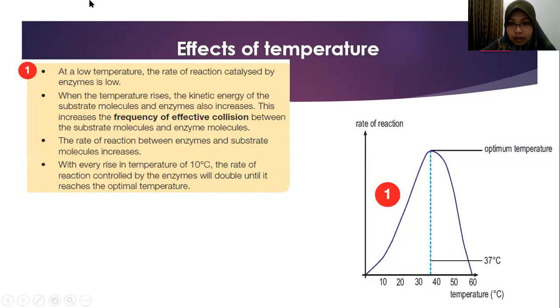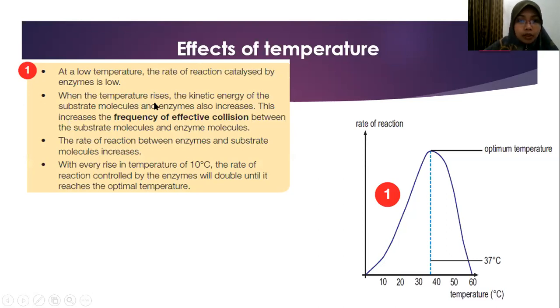Here you can see the y-axis is rate of enzyme reaction. What happened to the enzyme reaction? Here are the changes of temperature. At low temperature, number one, the rate of reaction catalyzed by enzyme is low. So when the temperature is zero, the rate of reaction is also zero. If it is low temperature, below 10 degrees Celsius, the rate of reaction also becomes low.